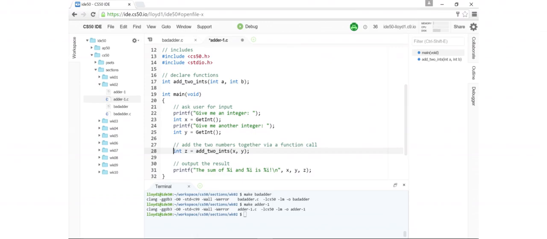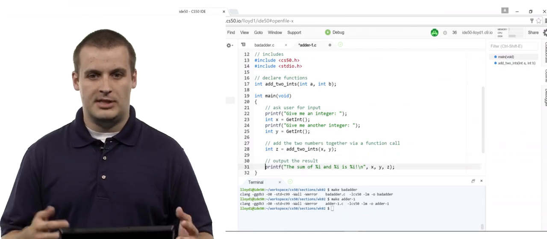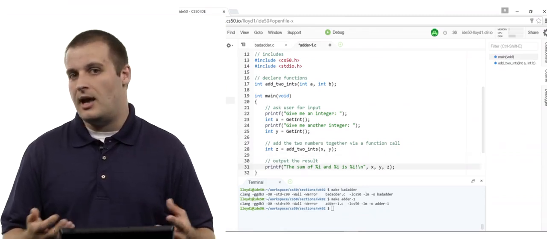Do you see why this makes sense? X is an integer type variable, and y is an integer type variable. So that's good. That makes sense with what our function declaration on line 17 looks like. The comma-separated input list expects two integers, a and b in that case. We can call them whatever we want. It just expects two integers. And x is an integer, and y is an integer. So that works. And we know that that function is going to output an integer as well. And so we are storing the output of the function add2ints in an integer type variable, which we're calling z. And then we can say the sum of %i and %i is %i.